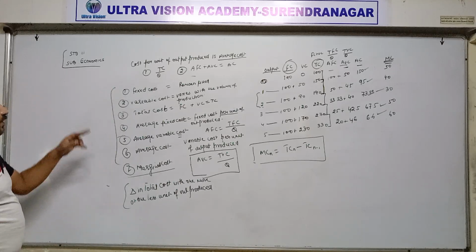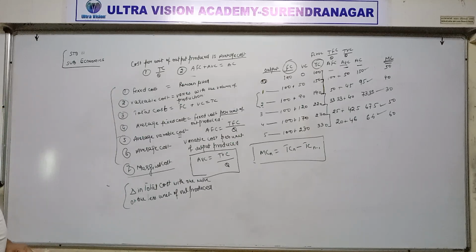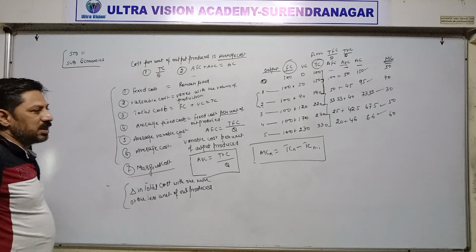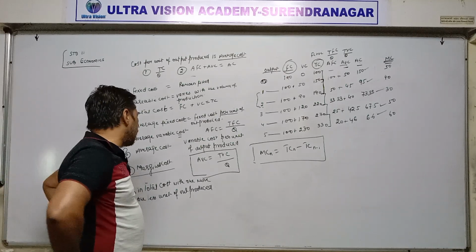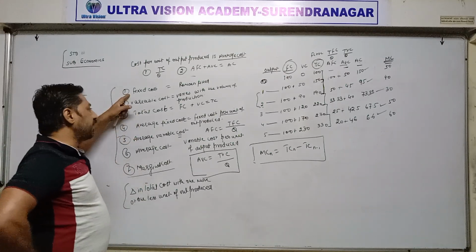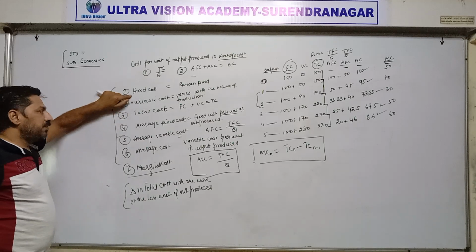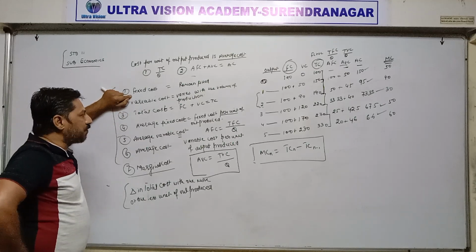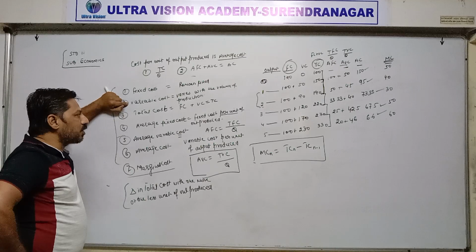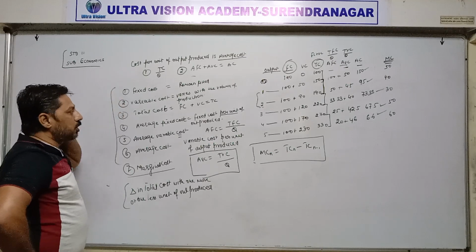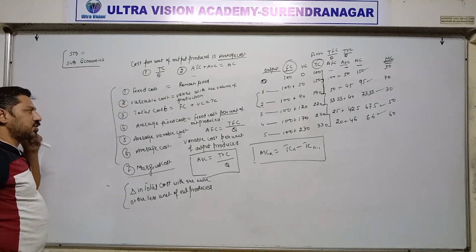Once again, there are a total of 7 terms related to cost: fixed cost, variable cost, total cost, average fixed cost, average variable cost, average cost, and marginal cost. First one is fixed cost, which remains fixed and does not change with the volume of output. Second one is variable cost, which changes with the volume of output, with the volume of production.